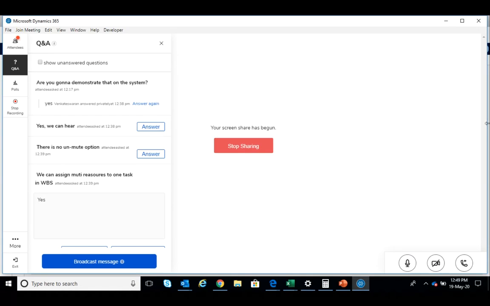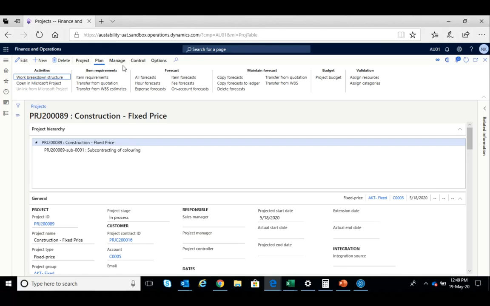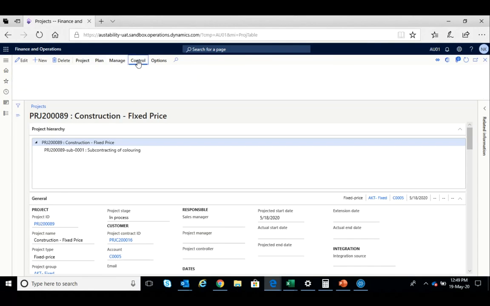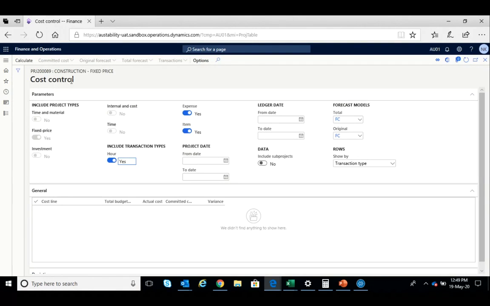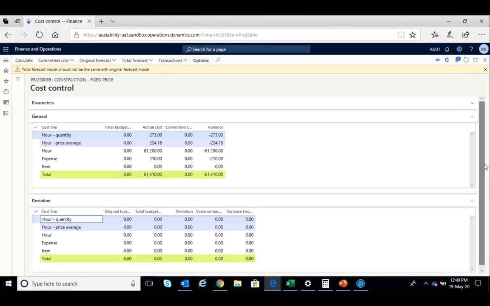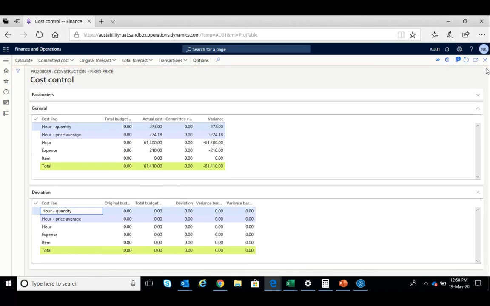Can you show them any inquiries, reports? I think we had one cost control tab. Can you go to the cost control tab, Naren? That had a lot of controls. Yeah, cost control. Calculate. This will tell you the deviation line wise against each of the original budget and deviation.